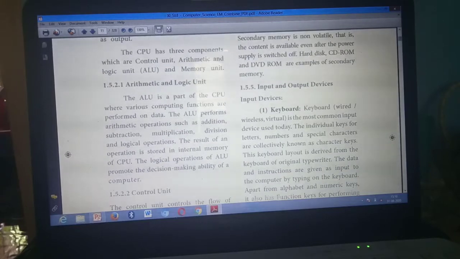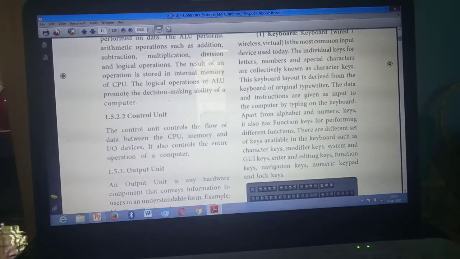Next question: What's the function of control unit? Same page, page number 5. Under this heading, control unit, these 3 or 4 lines you need to mark. Control unit, from here to operation of a computer. Have you all marked? Starting from here, the control unit till the operation of a computer.